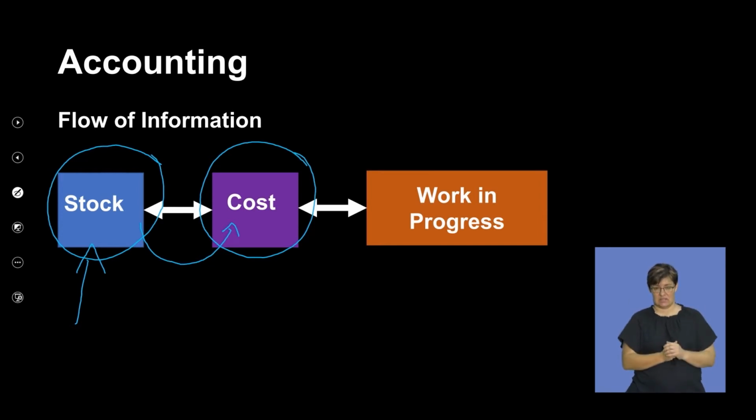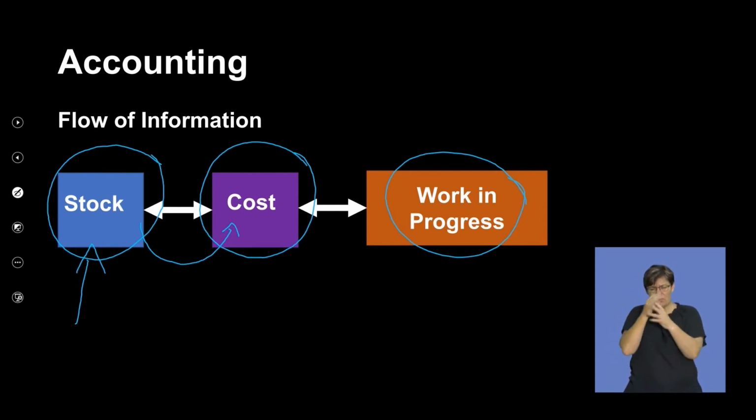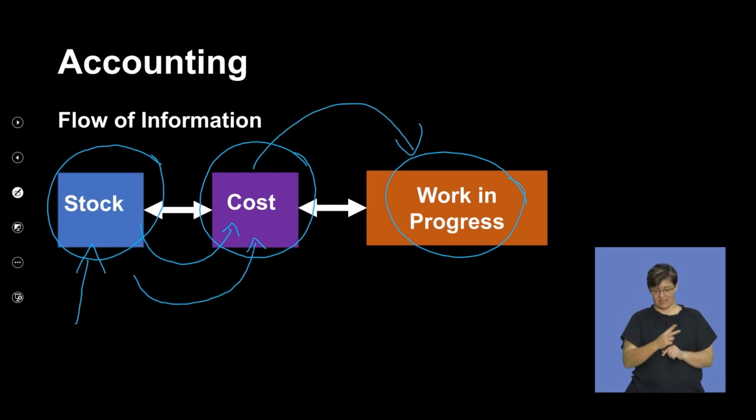From your cost account, you're going to transfer that cost to your work in progress or work in process, sometimes also referred to as the manufacturing account. Look at the name, manufacturing account. It has all the information regarding the manufacturing of the product. So this is important, accounting boffins. Remember, you have your external account, which is your stock as a result of an external entry. Then you have your transfer of information into your cost account, and then finally into your work in process or work in progress account.